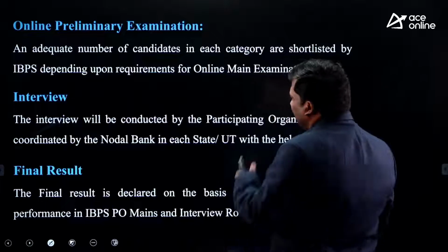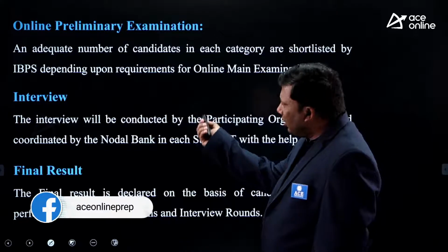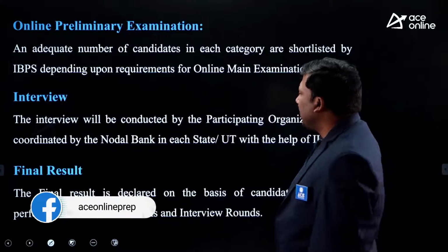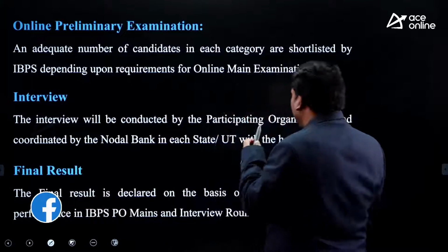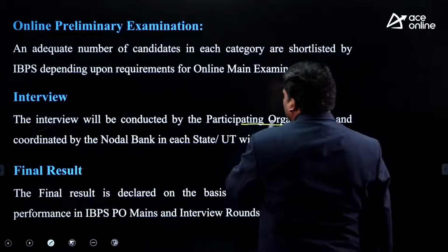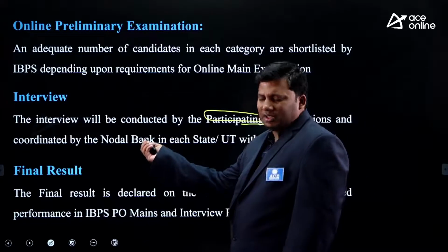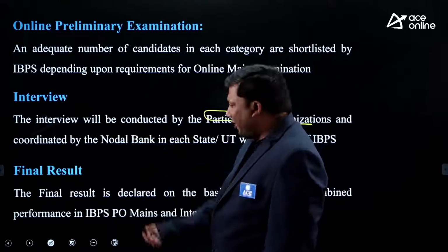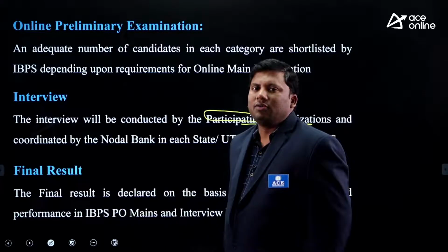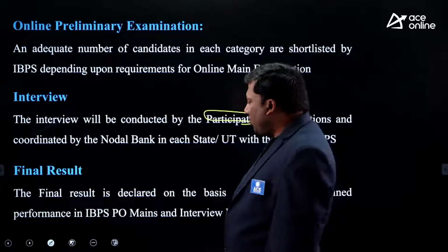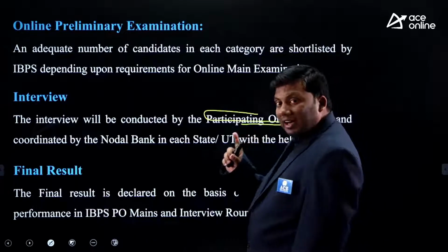Prelims, mains and interview. Now see here. Listen carefully. As I told you, these are the 3 steps. The interview, once you clear the mains examination, will be conducted by the participating organization and coordinated by the nodal bank. Once you clear this interview, then final result. After the final result, based upon your performance, you will be given a position as an IBPS PO. Remember, final result.